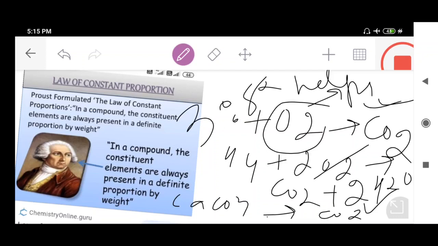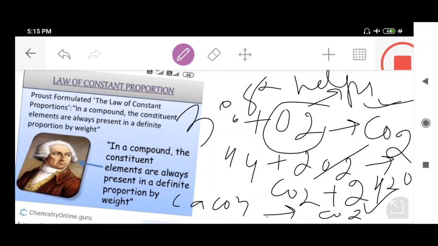In other words, 3 grams of carbon will always combine with 8 grams of oxygen to form carbon dioxide, or I can say 6 grams of carbon will combine with 16 grams of oxygen, or 1 gram of carbon will combine with 8/3 grams of oxygen to form carbon dioxide.